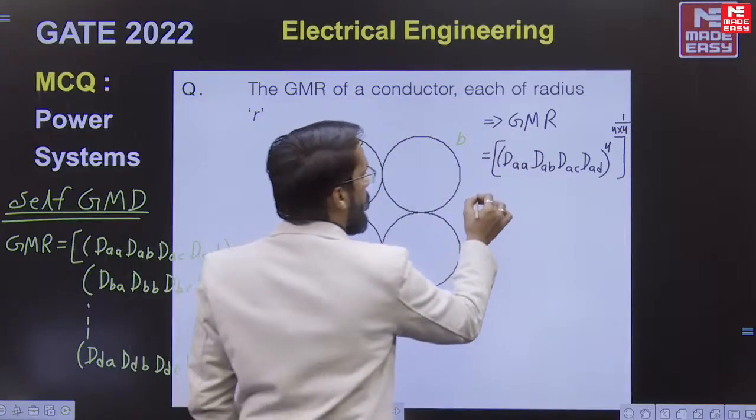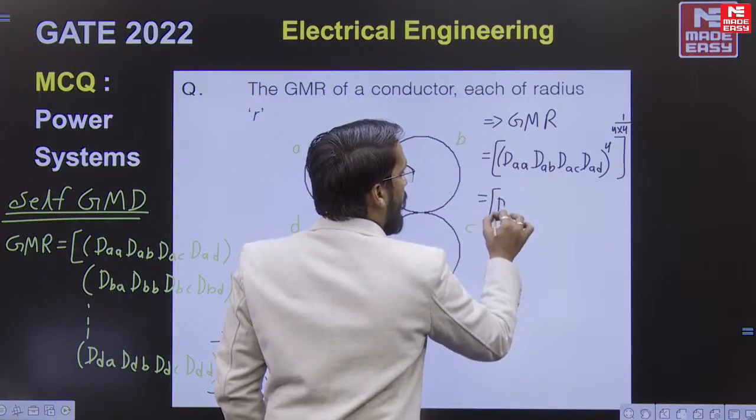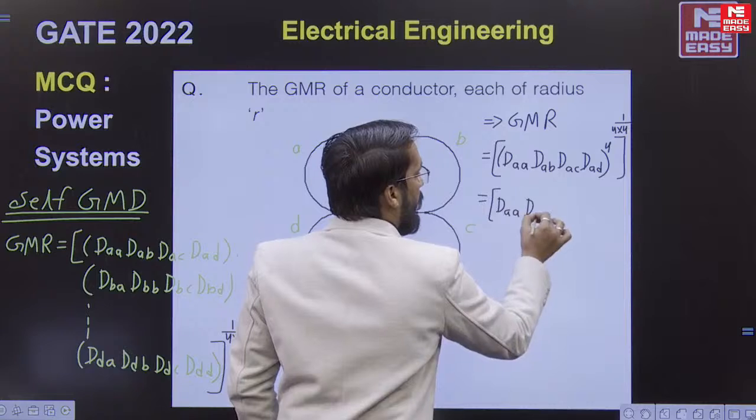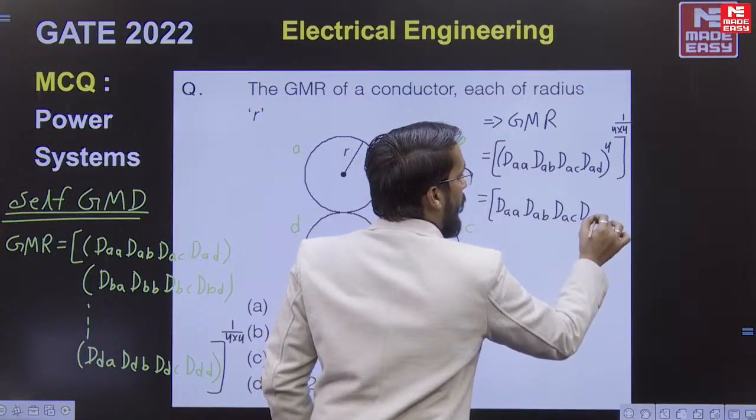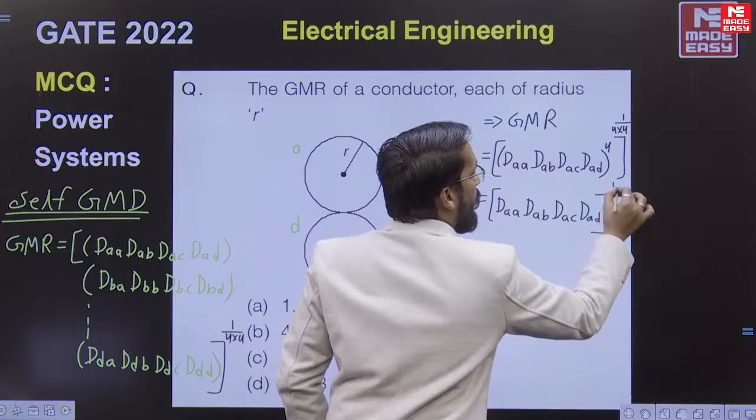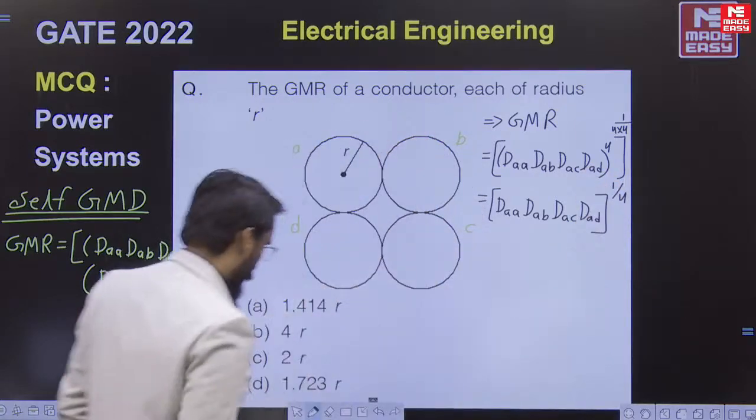So what is going to happen? It will be equal to DAA, DAB, DAC, DAD, bracket close, power 1 by 4.